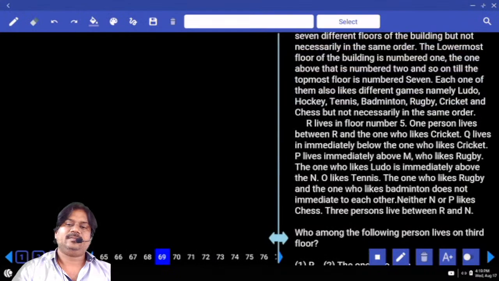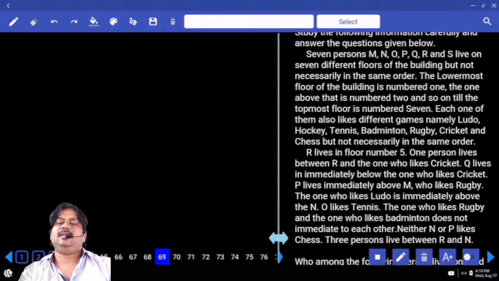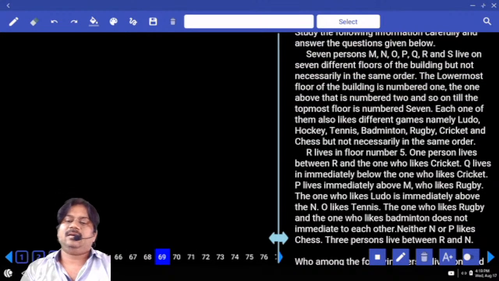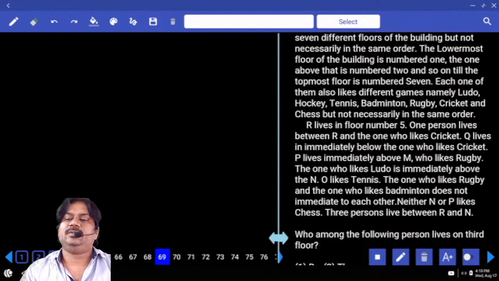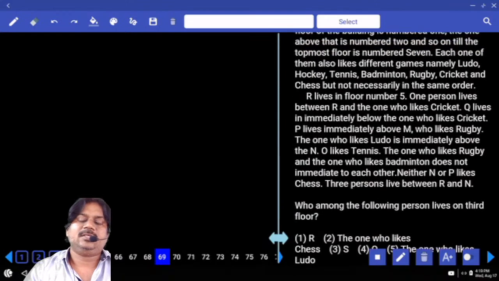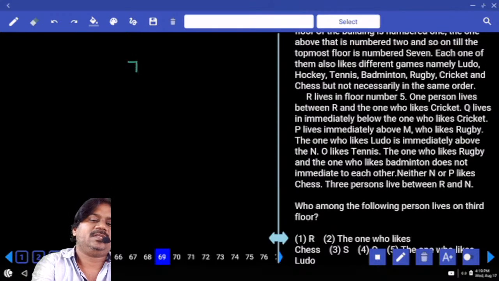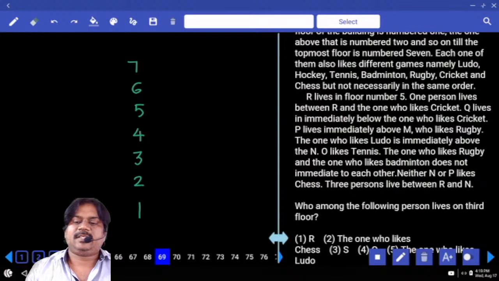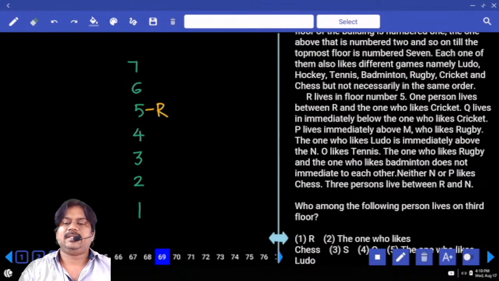Next question. 7 persons are living on 7 different floors of a building. The lowermost is numbered 1 and above is 2 and so on, and each one of them likes a different game. So the total number of floors is 7. First information, R lives on floor number 5. Can we have a confirmation? Yes.